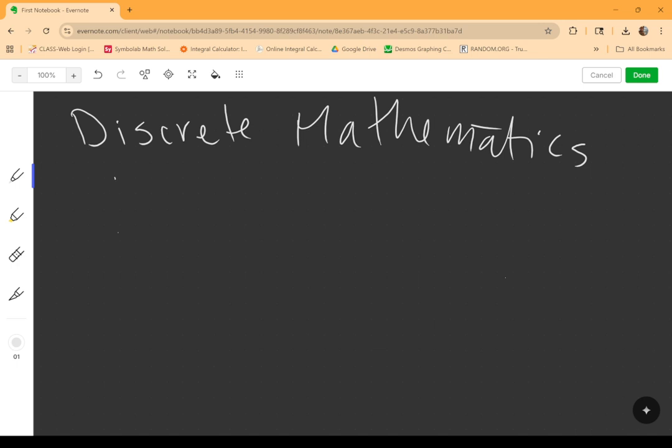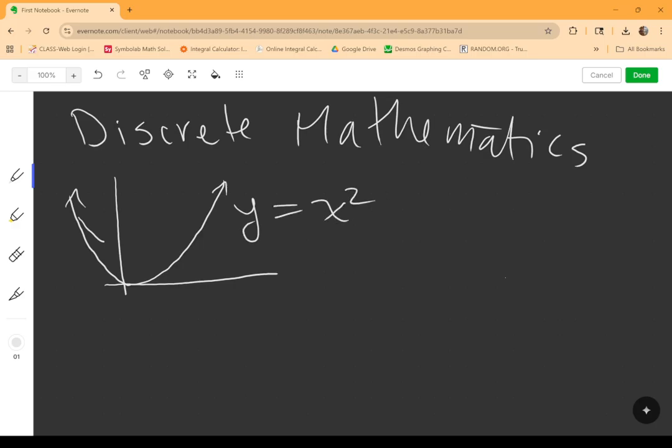So when we think of, like in algebra, right, we're used to having functions that are defined across the real numbers. Right? And the real numbers, they are not countable, right? We can't put them in any kind of order, right? Because if we think of any real number, like a half, pi, right, root 2, 4, right, there's no next number after those, right? That doesn't exist, right? So when we think of discrete, we think of countable values, right?